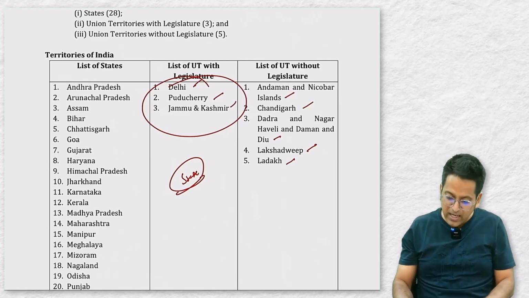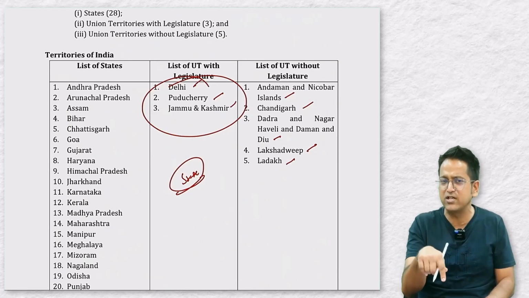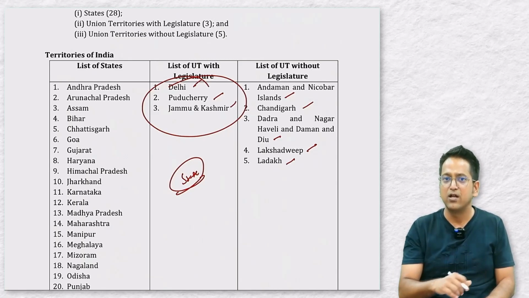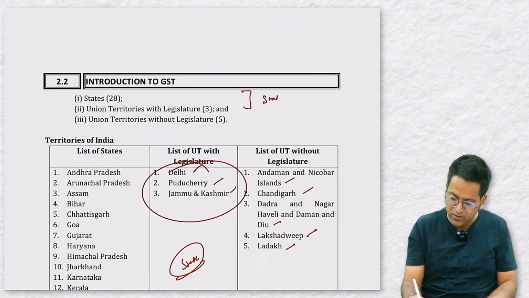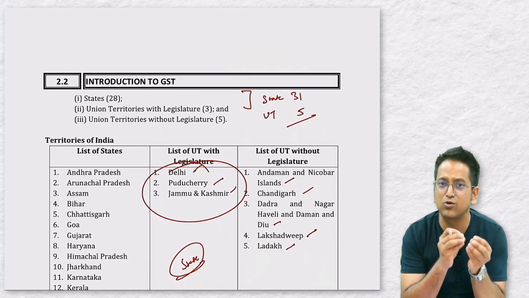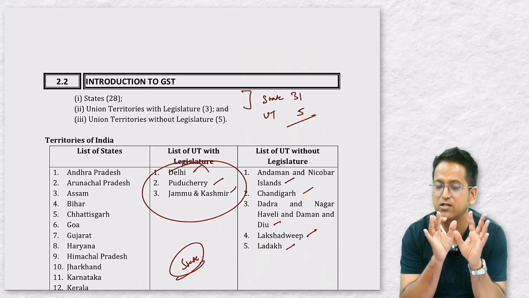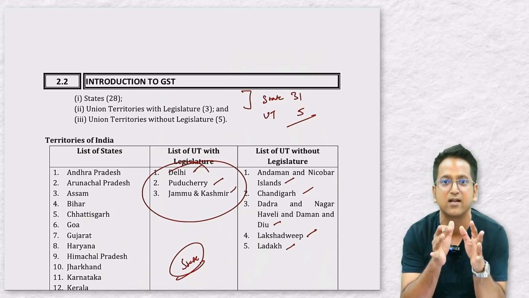So, whenever we talk about the states in GST, it's not only about 28 states, but also about the 3 union territories with legislature. So you can understand for the purpose of GST, how many states are there? There are 31 states and 5 union territories, okay? It is only for the purpose of GST, okay? Please keep in mind, we have 8 union territories, don't you modify the geography of India. Okay, right? When we talk about states in GST, then it means we are referring to 28 states and 3 union territories, okay? In GST, those 3 union territories have been given the status of a state because operations there are similar to a state.